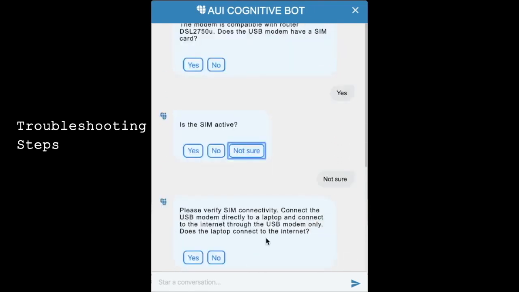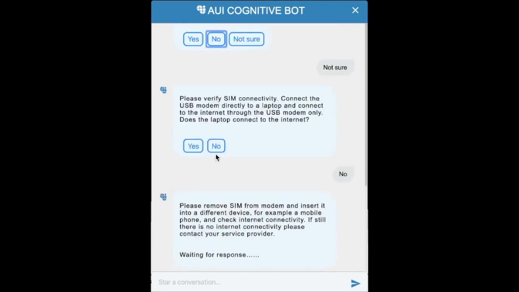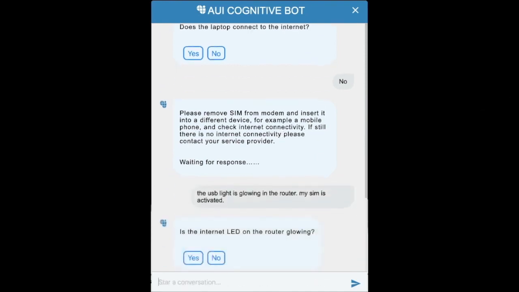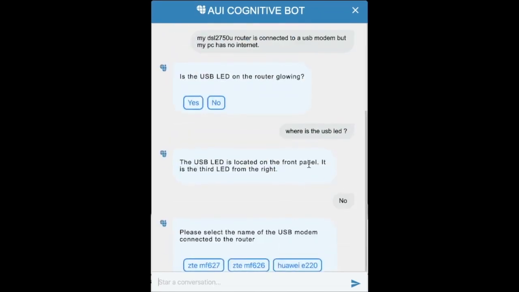The user is guided to discover that the SIM is inactive. The issue was thus identified and a solution suggested. The assistant picks up the conversation from where it was left off. Hence, the question on the USB light is not repeated, since the information has already been provided by the user.